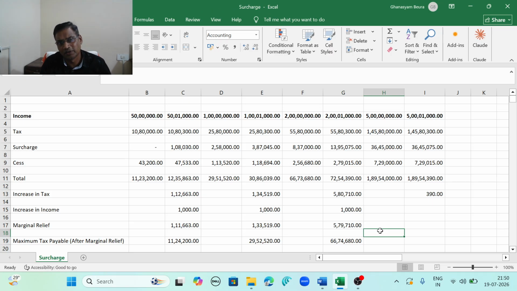So let's quickly revise the points. Surcharge is calculated on income tax, not on total income. Marginal relief prevents an unfair increase in the tax. Marginal relief applies at 50 lakh, 1 crore, 2 crore and 5 crore. So no separate form is required. Always compute the correct tax first and then file the return. And then check the marginal relief also.